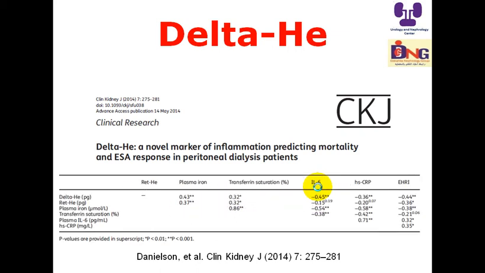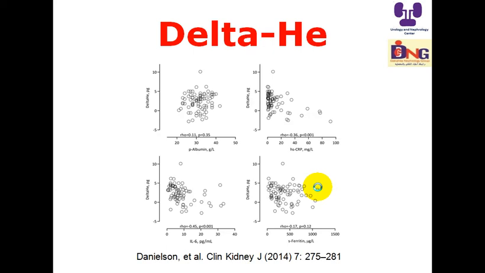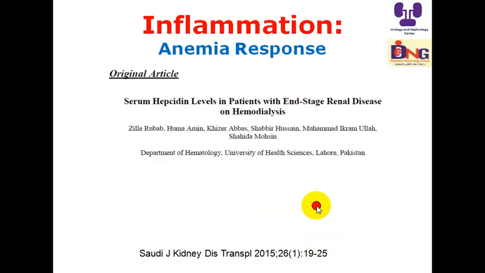And you can see these are the correlations of delta hemoglobin with different parameters addressing inflammation. Here were albumin, high-sensitivity C-reactive protein, interleukin 6, and ferritin. If you look here, if the albumin is lower, delta hemoglobin is decreased. Delta hemoglobin is also decreased if ESR increases, if C-reactive protein increases, and the same with interleukin 6 and ferritin.